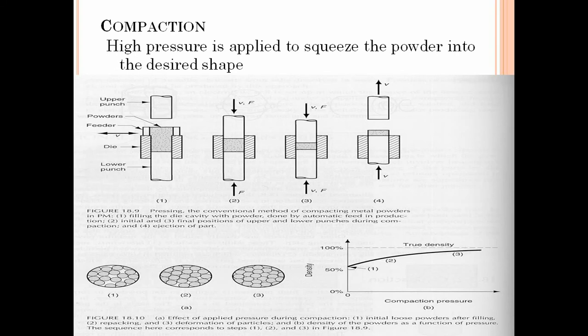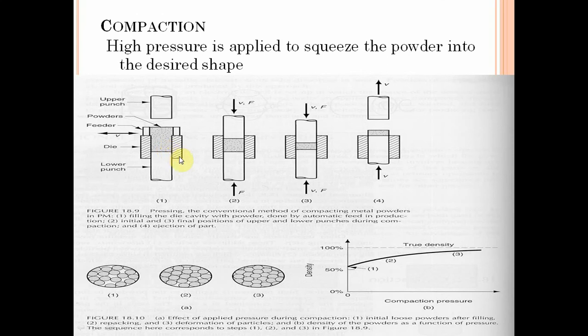The process is usually carried out in a die and punch assembly. Here you have the punch and die assembly. In between, you have to add the powder.